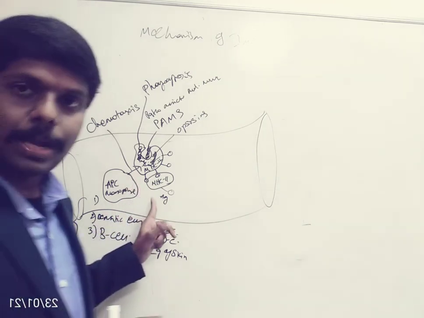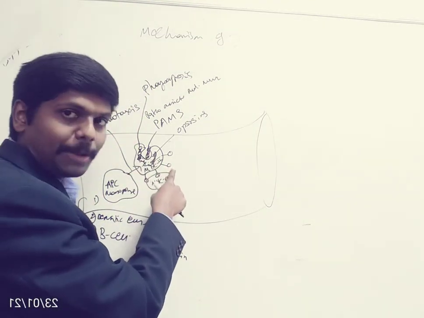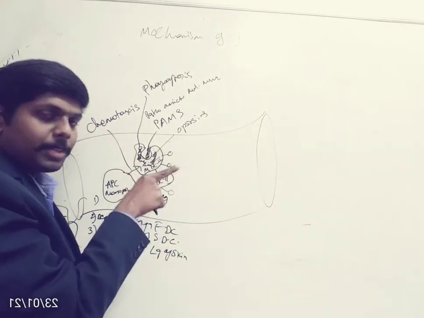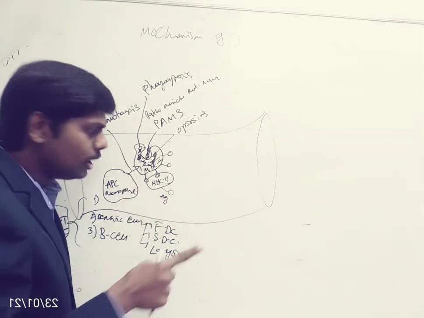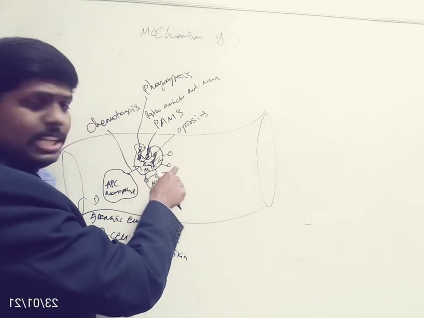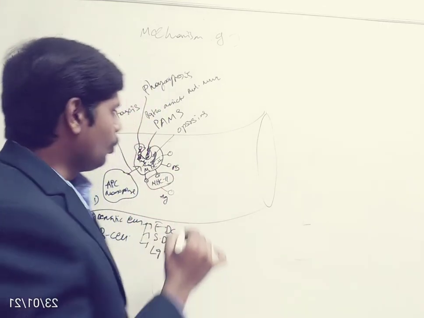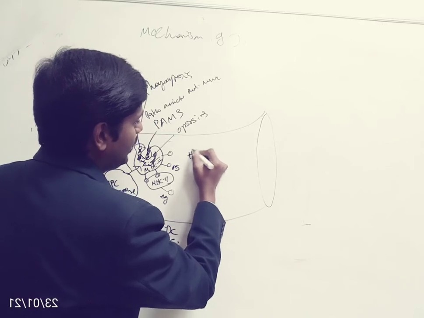Coming back to the point, here the macrophage digests the pathogenic peptides, the pathogenic antigen, and the pathogenic antigen has been presented on the surface of the macrophage along with the MHC2 marker. Now this pathogenic antigen will be presented to a helper T cell. So there is a cell called helper T cell.